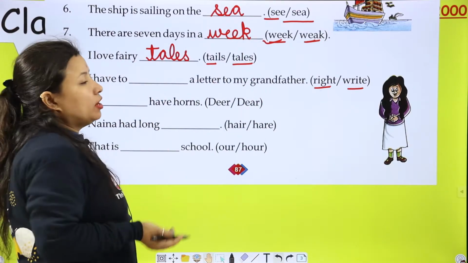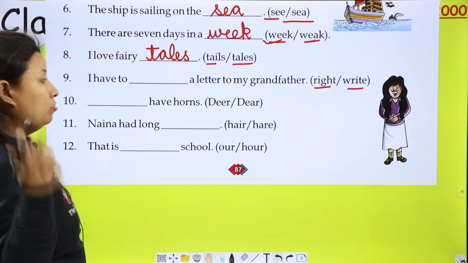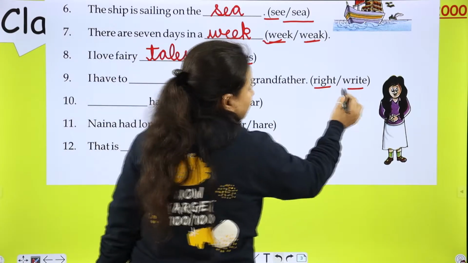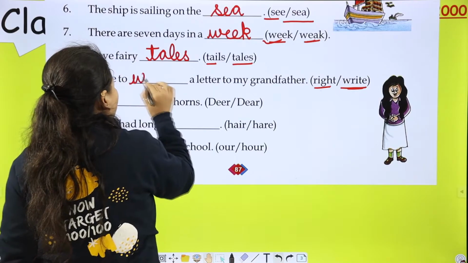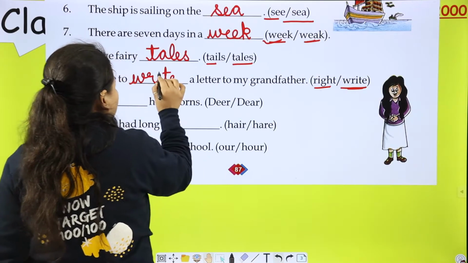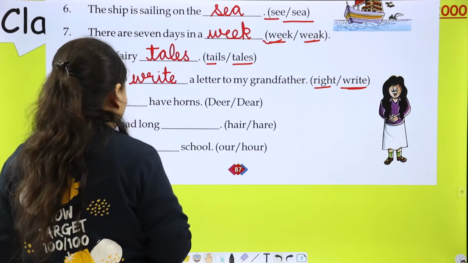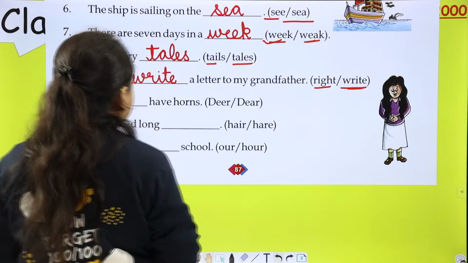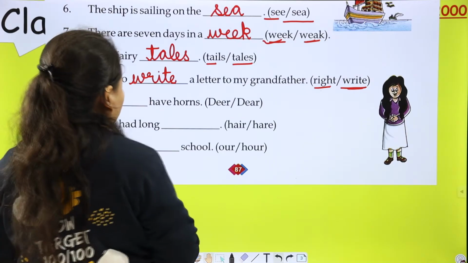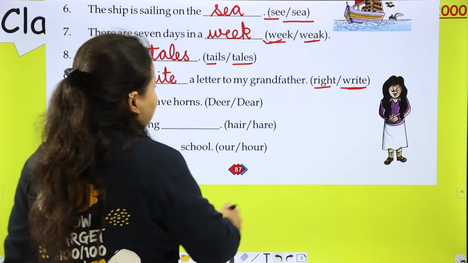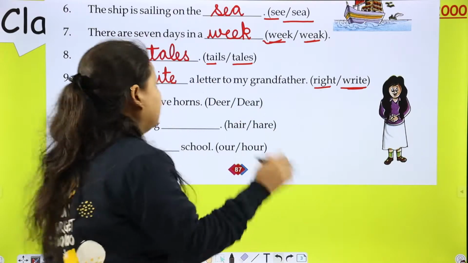मुझे अपने ग्रैंडफादर को एक लेटर लिखना है. Right और write? Write. W-R-I-T-E. Write means to make words or letters on the paper using a pen. And this right, it means correct.